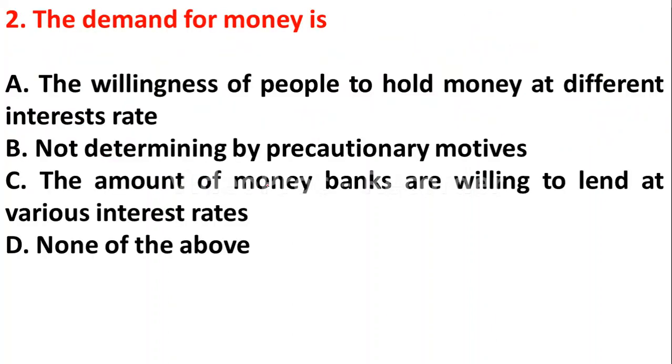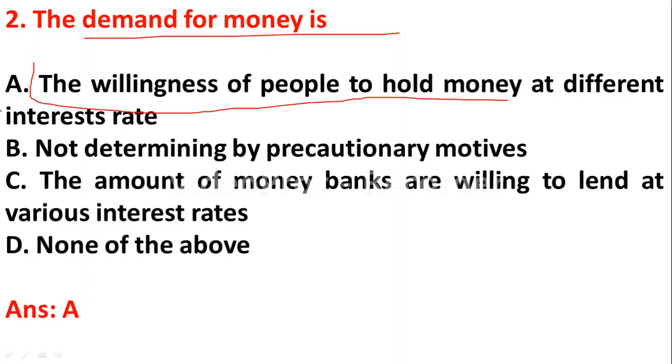The next question: the demand for money is option A the willingness of people to hold money at different interest rates, option B not determined by precautionary motives, option C the amount of money banks are willing to lend at various interest rates, option D none of the above. So here the demand for money means the willingness of people to hold money at different interest rates. It is known as the demand for money.